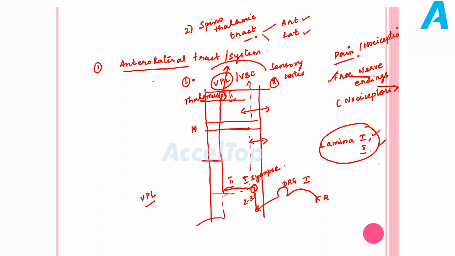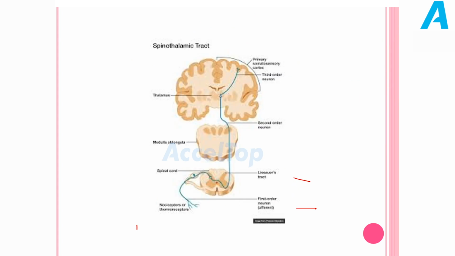If you understand this pathway, then pain pathway will be very easy to understand. We all know pain is carried by the lateral spinothalamic tract. So now coming to the applied aspects, what happens when spinothalamic tract is affected below the level of medulla, above the level of medulla? You can see it here. We have another spinothalamic tract in the opposite side. What happens when this side is affected? This is your left, this is your right. So when the tract is affected in the left side, the sensations carried from the opposite side are affected.